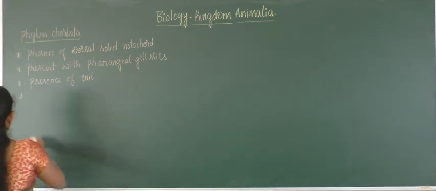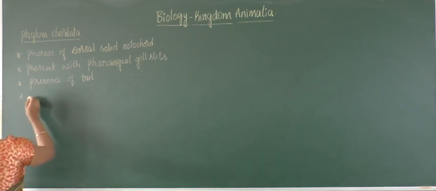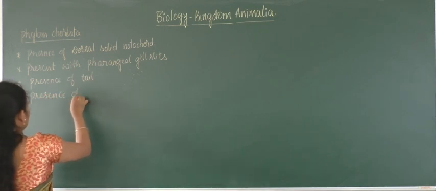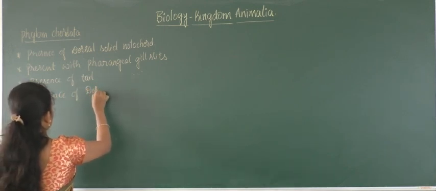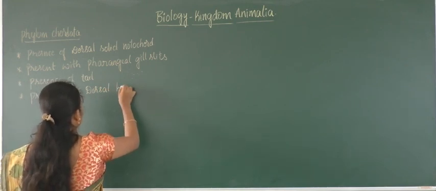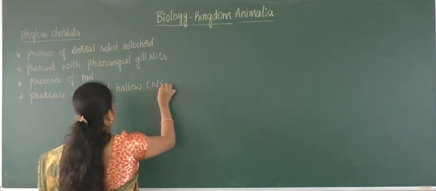And the next is dorsal hollow central nervous system. The presence of dorsal hollow central nervous system.